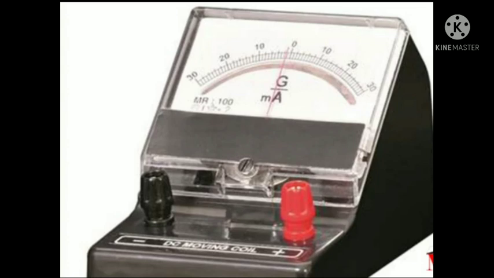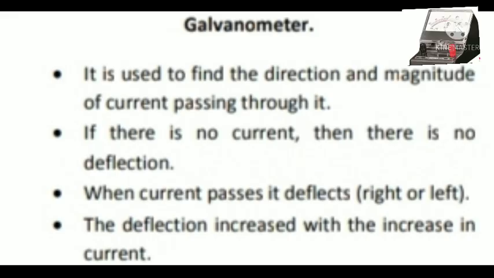What is a galvanometer? A galvanometer is a device used to understand the direction and magnitude of even a small current. In the normal position, the needle rests at 0. It is used to find the direction and magnitude of current passing through it.